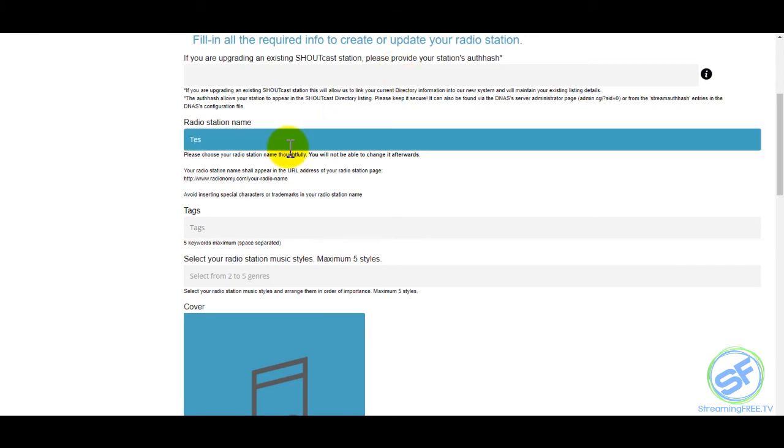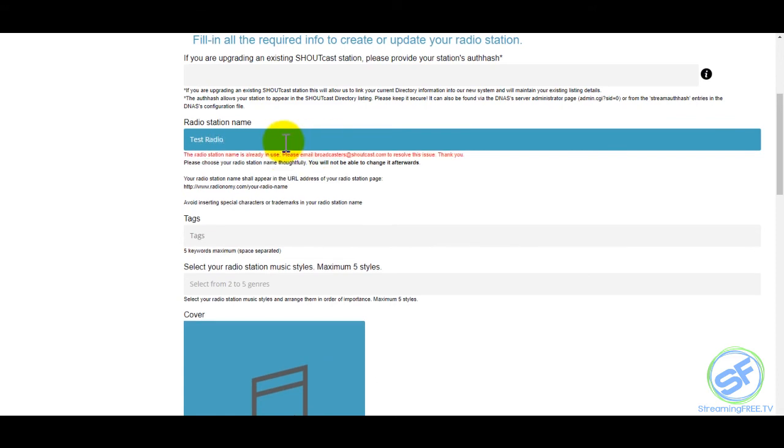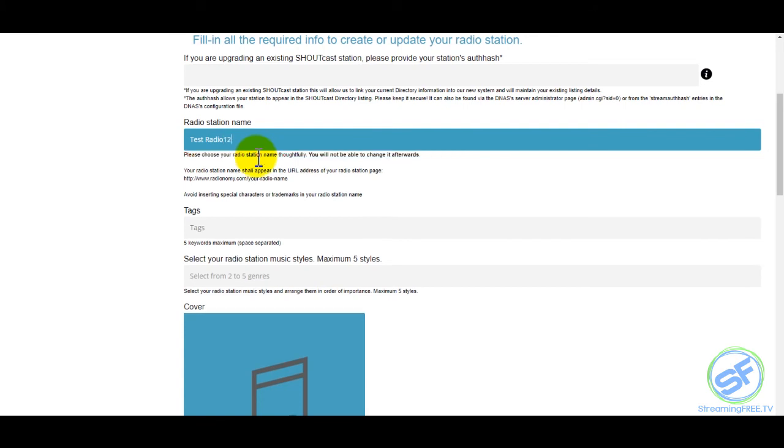We're going to put in the name of your station here. This is how it's going to be listed in Shoutcast. Now it's telling us that this station name has already been in use. If you want to use that, you have to email them. If you see that error, it means someone else already has that station name, so you can't use it and you want to find something else. So I'll call this Test Radio 123.